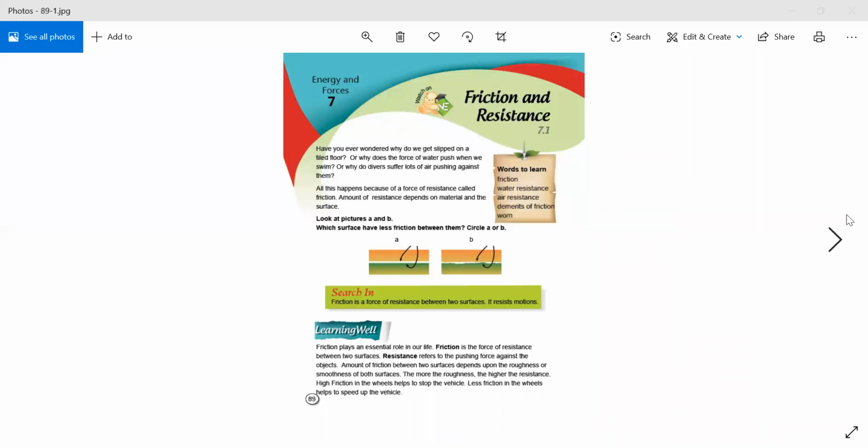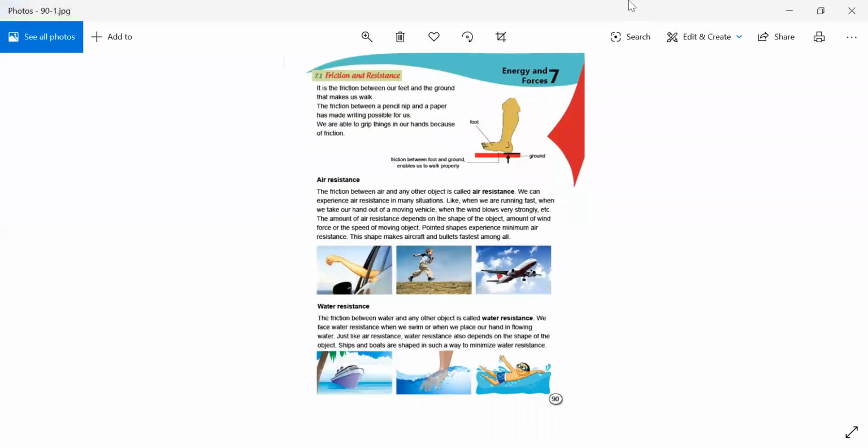Open page number 90. It is friction between our feet and the ground that makes us walk. The friction between a pencil nib and a paper has made writing possible for us. We are able to grip things in our hands because of friction.